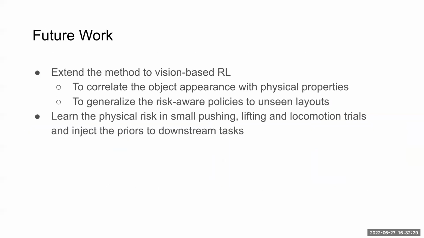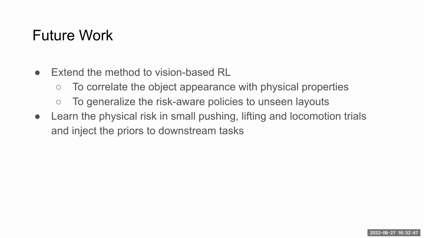Okay, so for the future work, we would like to extend our method to the region-based case, where we can correlate the object appearance with the physical properties, which will allow us to generalize the learned policies to unseen layouts.